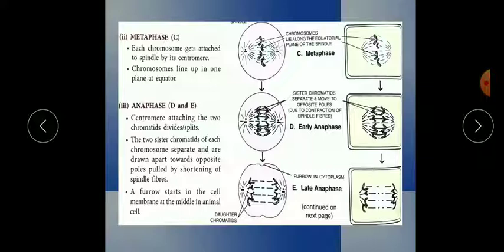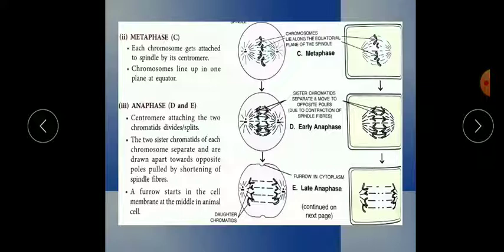Now in the late prophase, what will happen? In the animal cell they will make a cleavage-like structure, and this is called a furrow. They will form a furrow. So the furrow starts in the cell membrane at the middle in the animal cell. I told you that in the earlier stages, pro, meta, ana, they divide their chromosomes. But now they will start dividing the cytoplasm also. So in the late stage they will form a furrow in the animal cell.